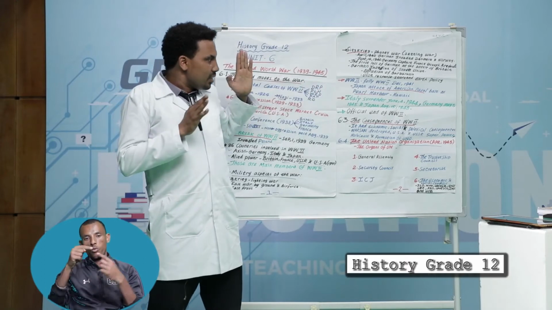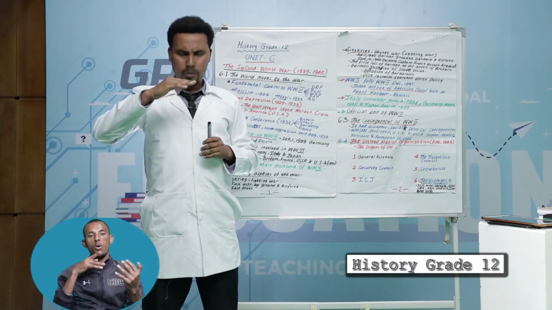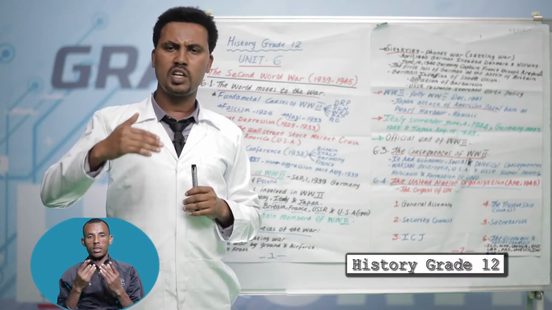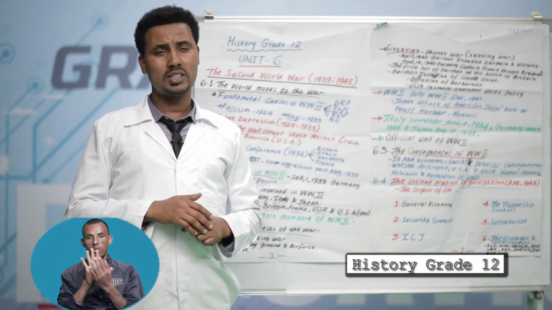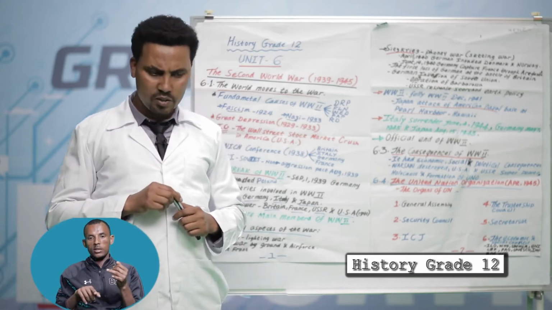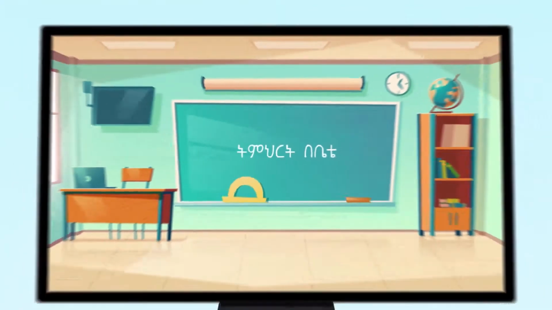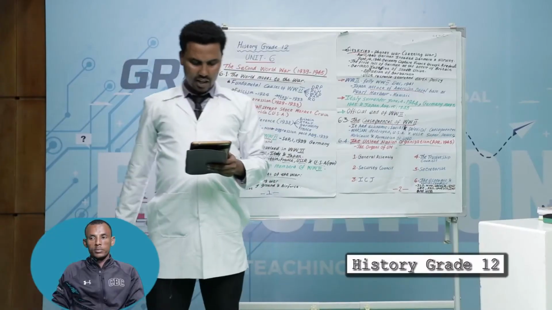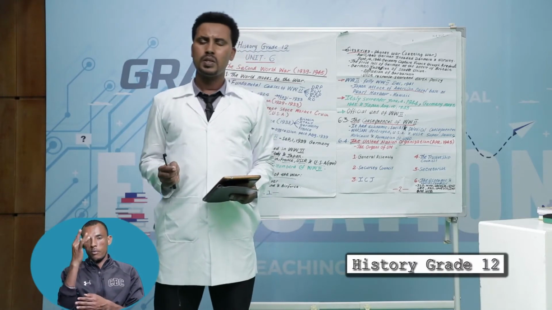Then, in the struggle, the war took place on several fronts: East Front, West Front, Pacific Front, North African Front, and Mediterranean Front. But at last, all fronts ended with the victory of the Allied power. Let us see each one by one. The first one, the North African Front. In North Africa, Rommel was the war general of the Axis power.